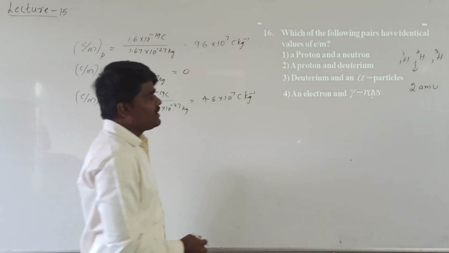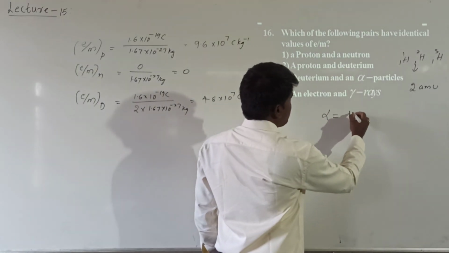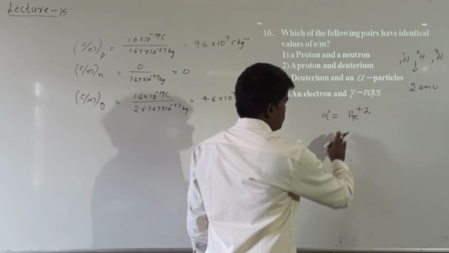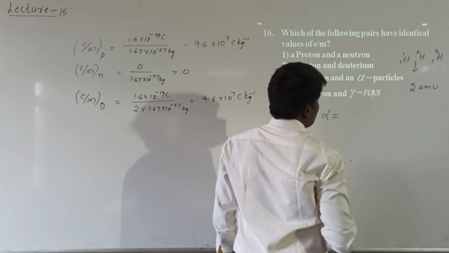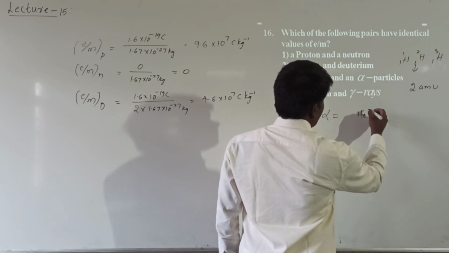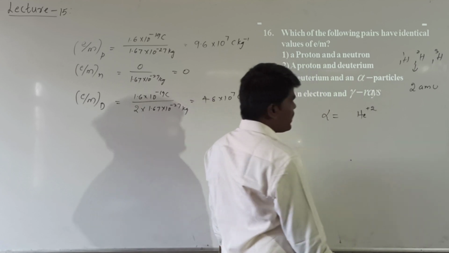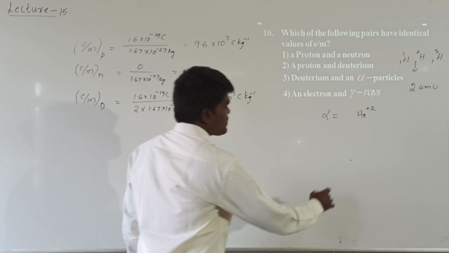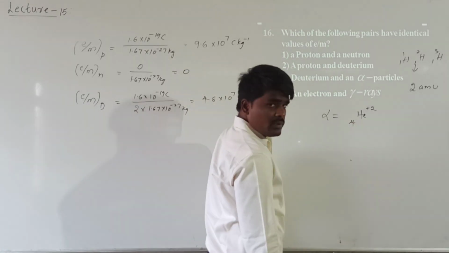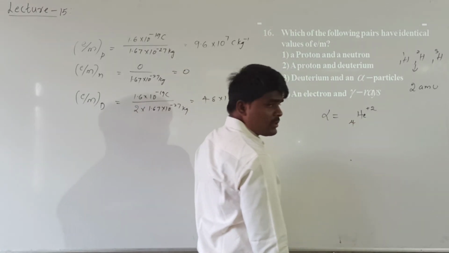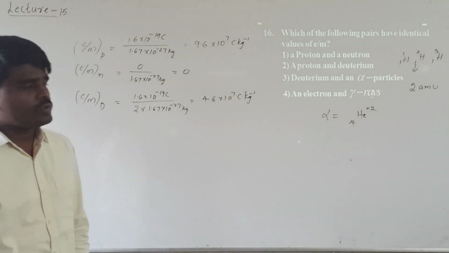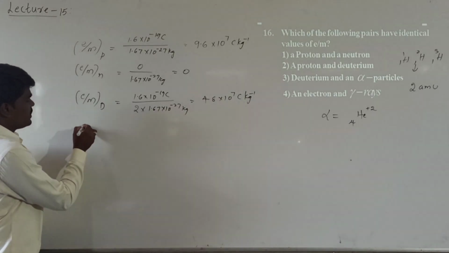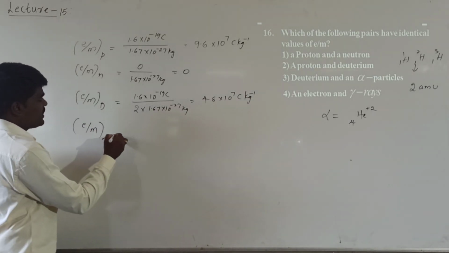What is meant by alpha particle? Alpha particle means helium plus 2. These helium plus 2 particles are called alpha particles. What is the mass of helium? 4. Right? Its atomic number is 2 and it contains 2 protons and 2 neutrons. Mass becomes 4.